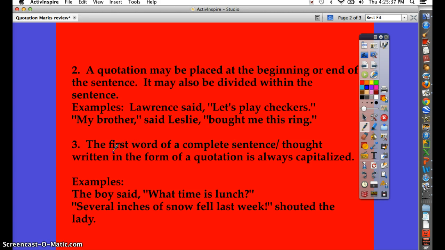Rule 3, the first word of a complete sentence or thought written in the form of a quotation is always capitalized. So examples would look like this: The boy said, "What time is lunch?" That's a complete thought, so the capital W at the beginning. "Several inches of snow fell last week," shouted the lady. Several, again, is capitalized at the beginning of the quote in the second example because it's a complete thought again.